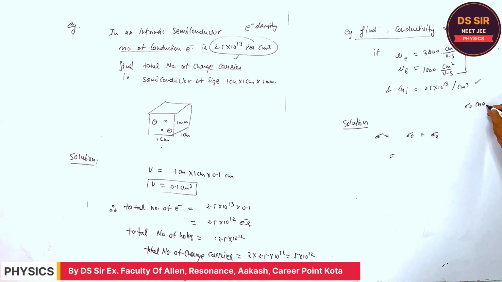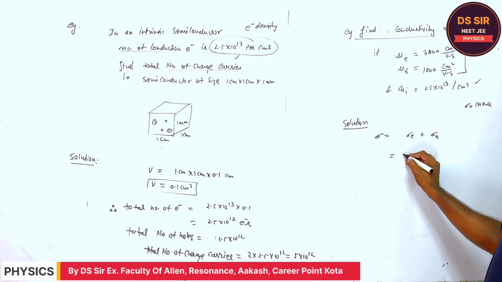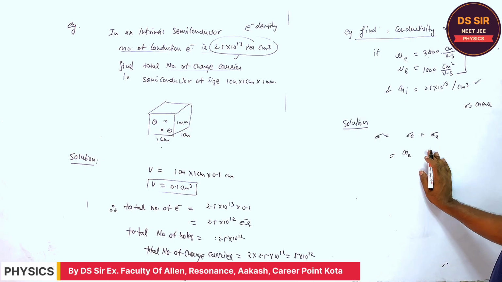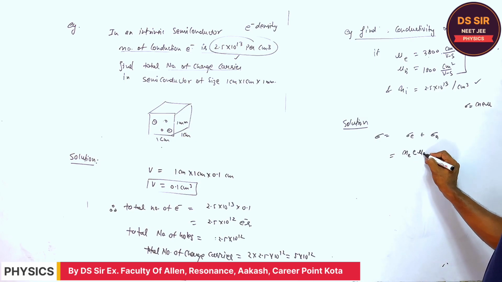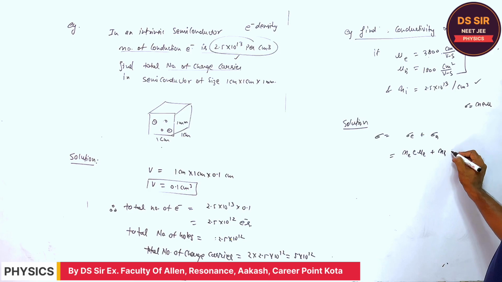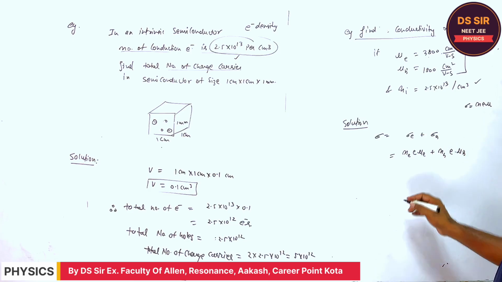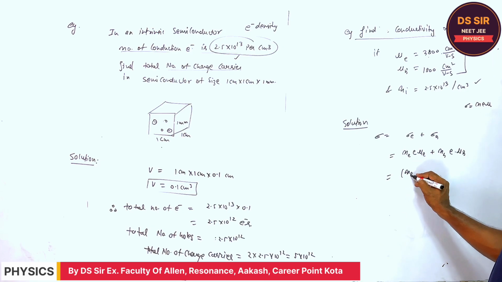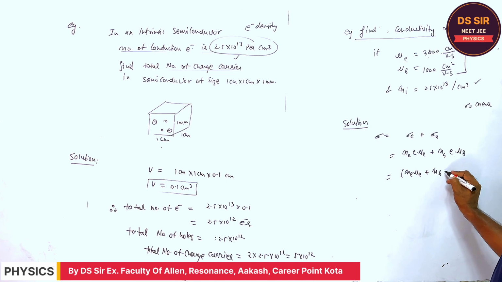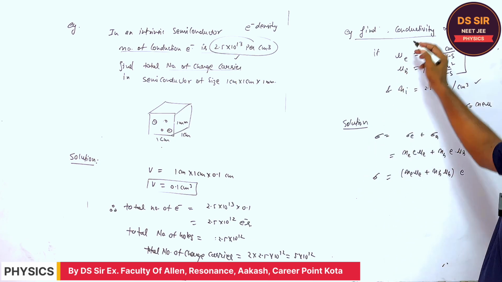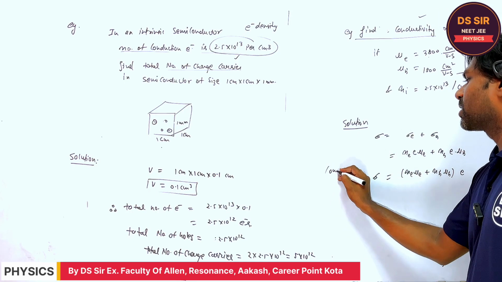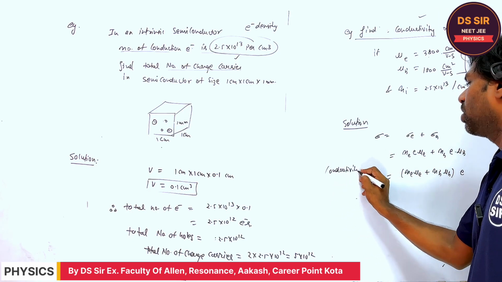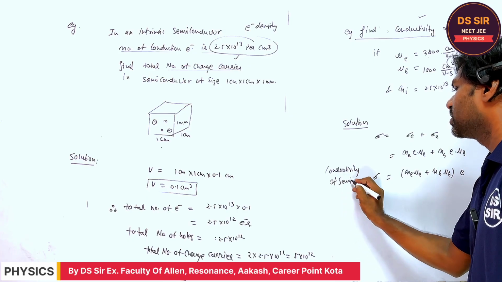Sigma is Ne into mu e plus Nh into mu h, all multiplied by e, where Ne is the electron carrier concentration and mu h is the mobility of hole. Is it clear or not? So this is the conductivity of semiconductor.